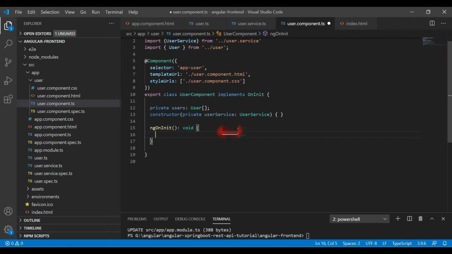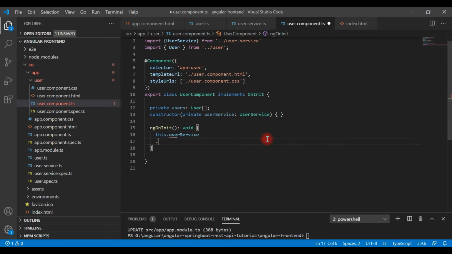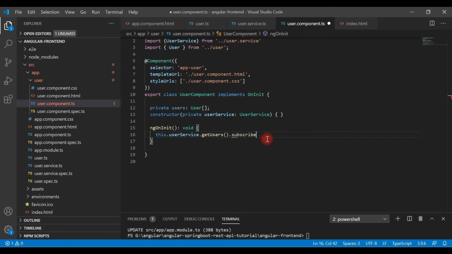So inside that we are going to call a method of user service. So here let's go ahead and call this.userService and then call getUsers method, and getUsers method returns observable object, so we can subscribe to this observable object.